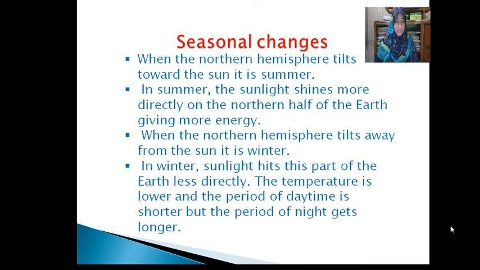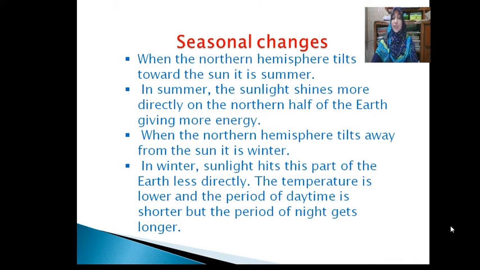So dear students, now I discuss with you sunrise and sunset. The sun seems to rise in the east in the morning and then sets in the west as the day ends. This is because the earth is spinning on its axis from west to east. As the earth rotates, the sun appears to move from east to west across the sky. You can see the picture in your textbook, page 56. The sun seems to move from east to the west.